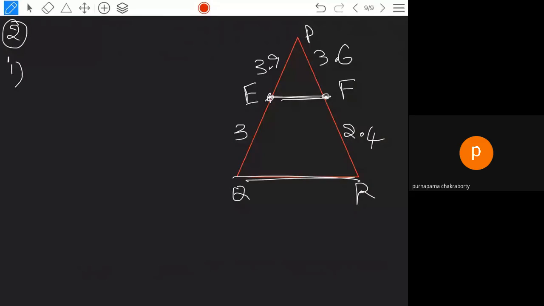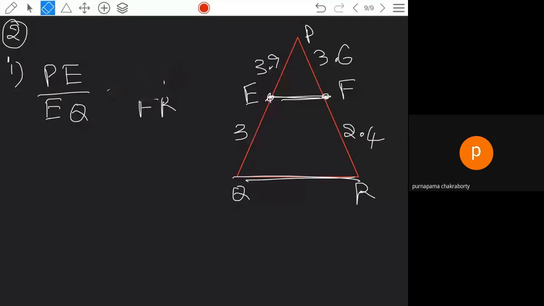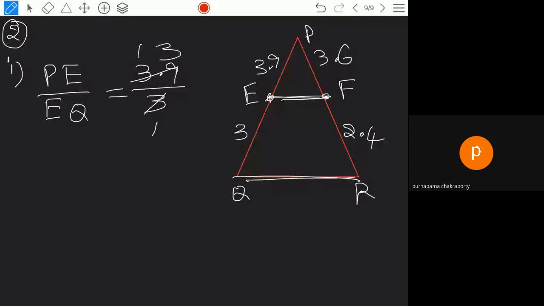We have to check that PE by EQ is equal to PF by FR. So you find out individually. Here PF by FR you find out, and PE by EQ you find out. So now here I am taking PE by EQ. PE is 3.9, EQ is 3, so this you are going to get as 1.3.